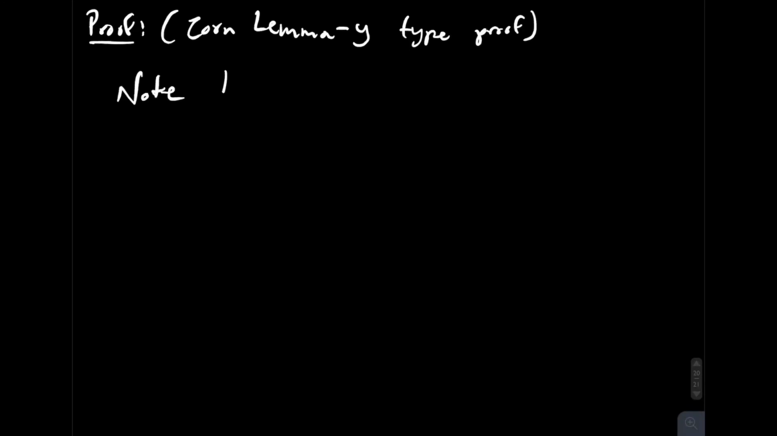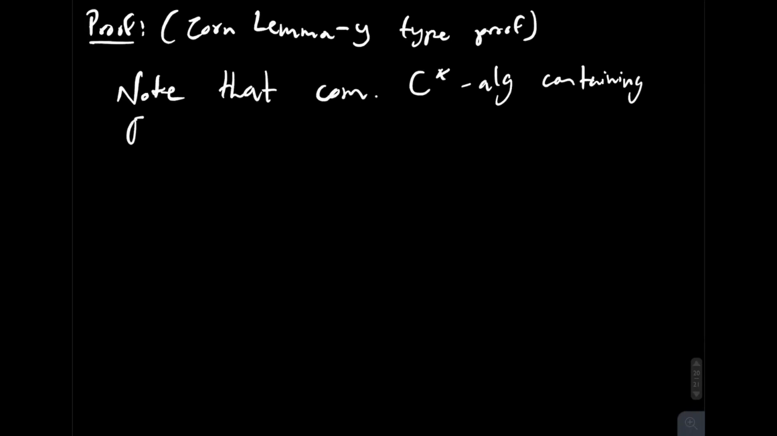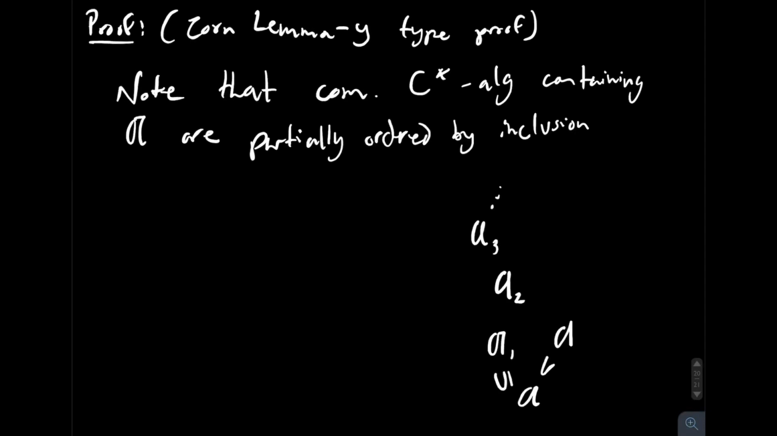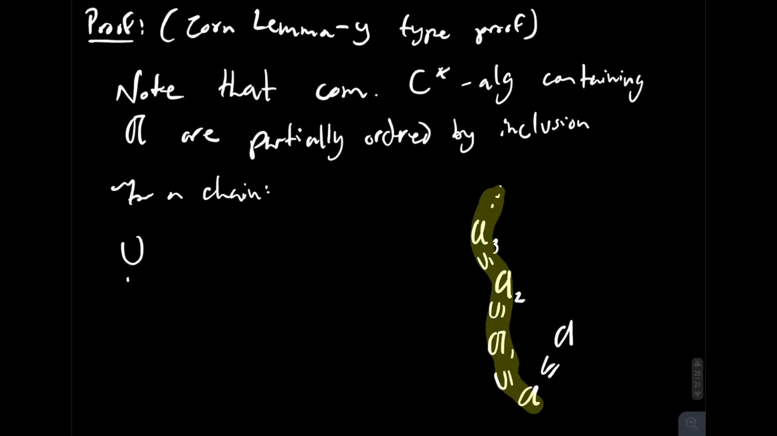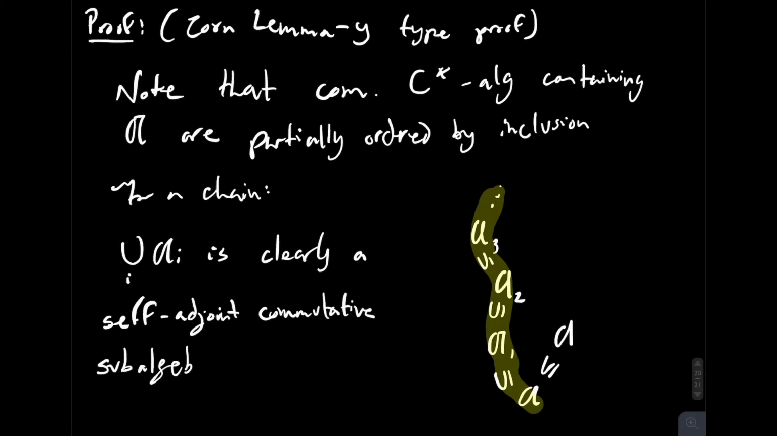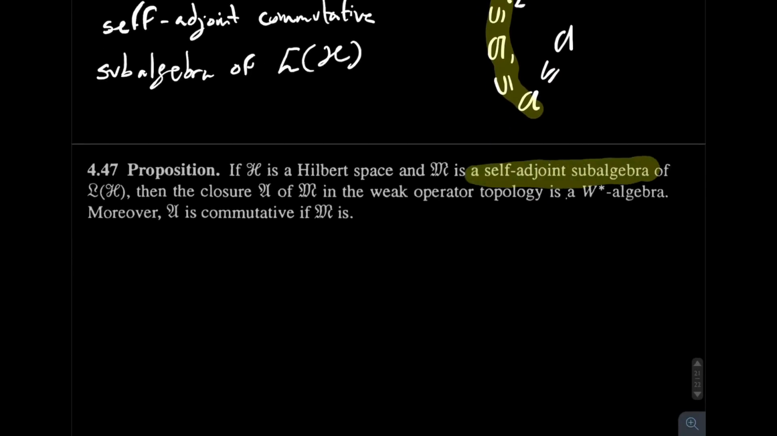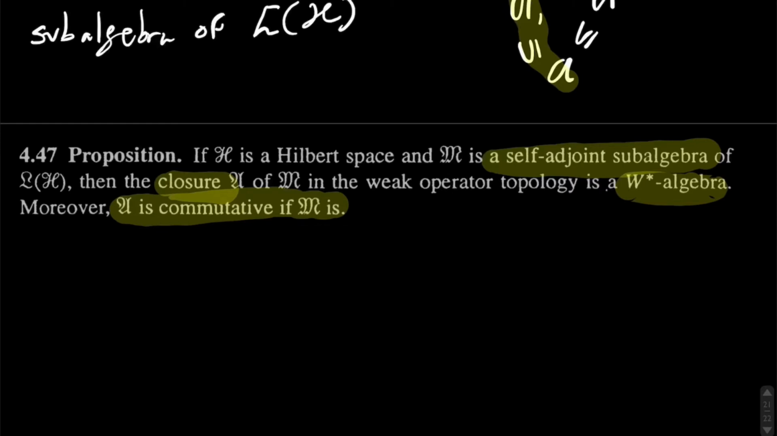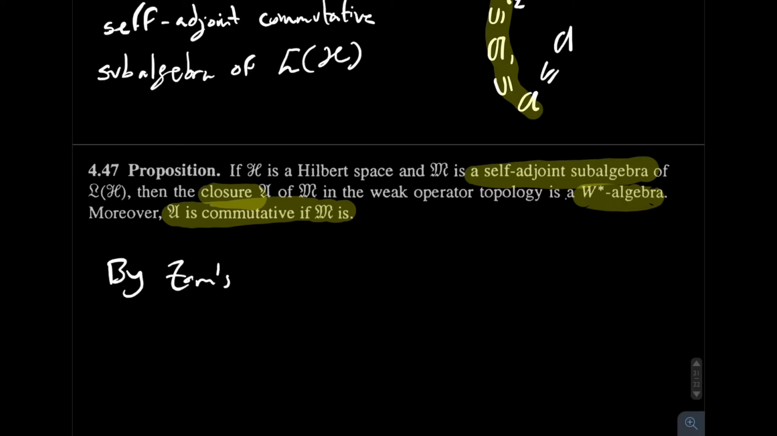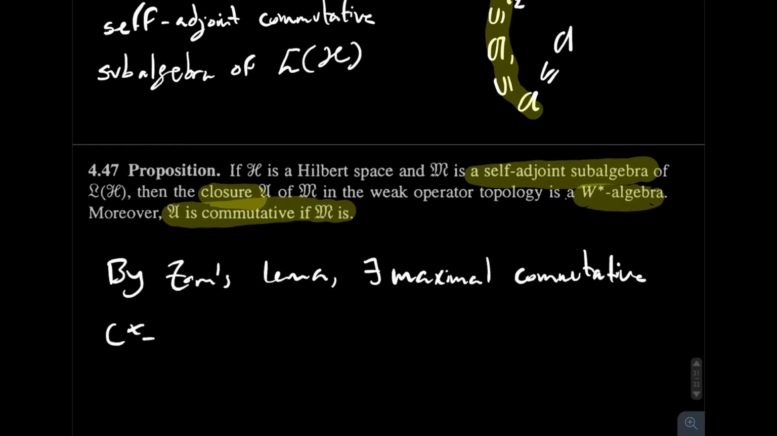Now, the first thing you need to notice is that the commutative C-star algebras in L of H that contain A are partially ordered by inclusion. Now, for any chain in the partial order, note that their union is actually a self-adjoint commutative subalgebra of L of H. This allows us to use a result that we proved in video 6, which is that if you have a commutative self-adjoint subalgebra, then its closure in the weak operator topology is a W-star algebra, therefore a C-star algebra, which is an upper bound for the chain. Therefore, by Zorn's lemma, we get that there exists a maximal commutative C-star algebra containing A.